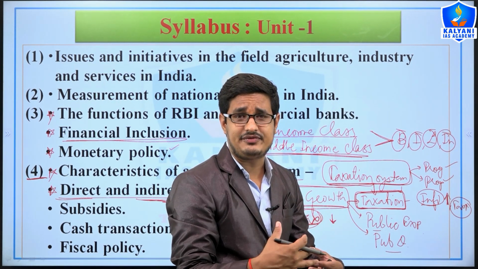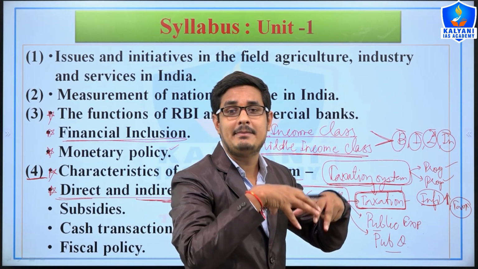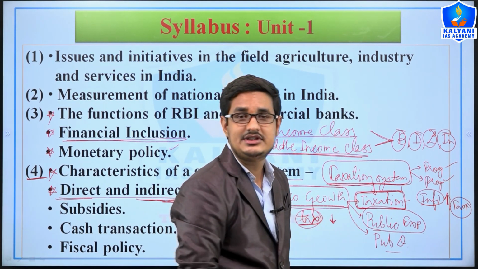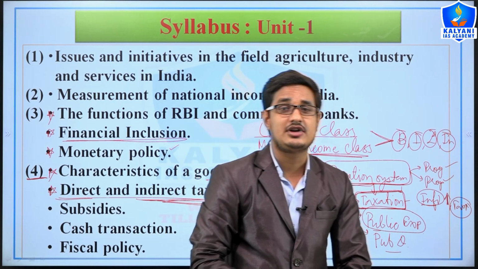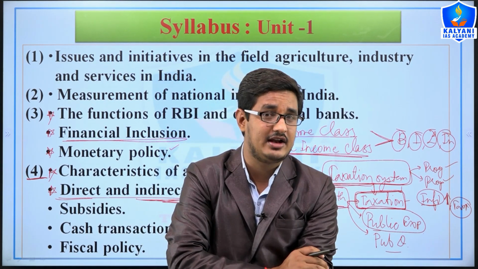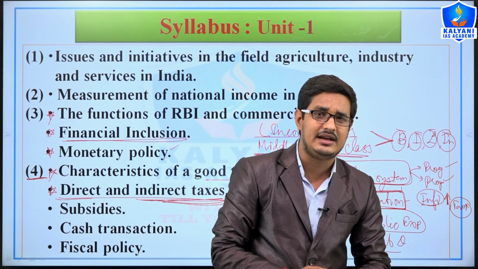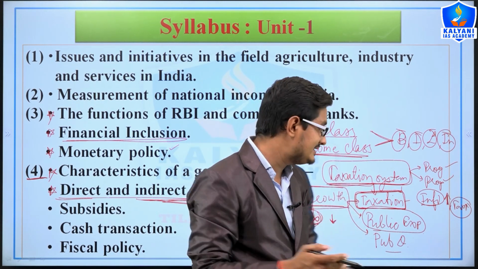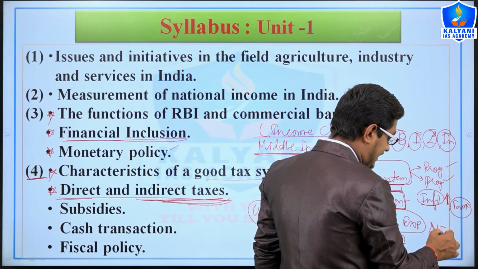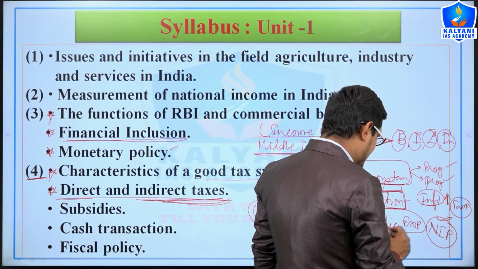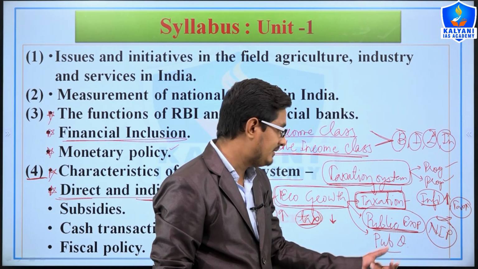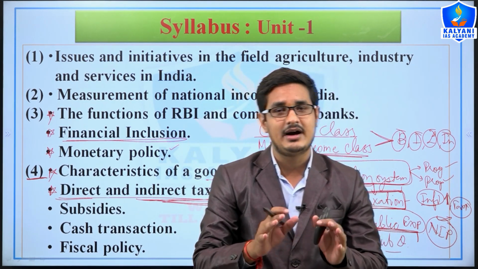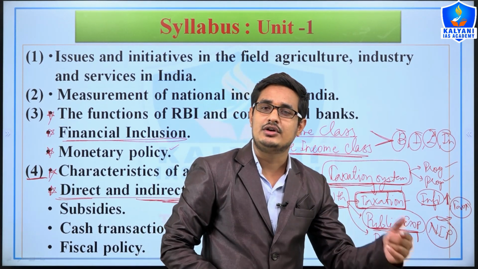In the same way, if there is a lack of liquidity in the market, then what will government do? Government may increase the public expenditure, right? For example, because of corona there is a lack of liquidity in the market, therefore everybody is saying that government should increase the expenditure through the MGNREGA program, or the National Infrastructure Pipeline project. If government increases its public expenditure, then definitely many jobs would be created, demand will increase, and that will lead to economic growth, right?